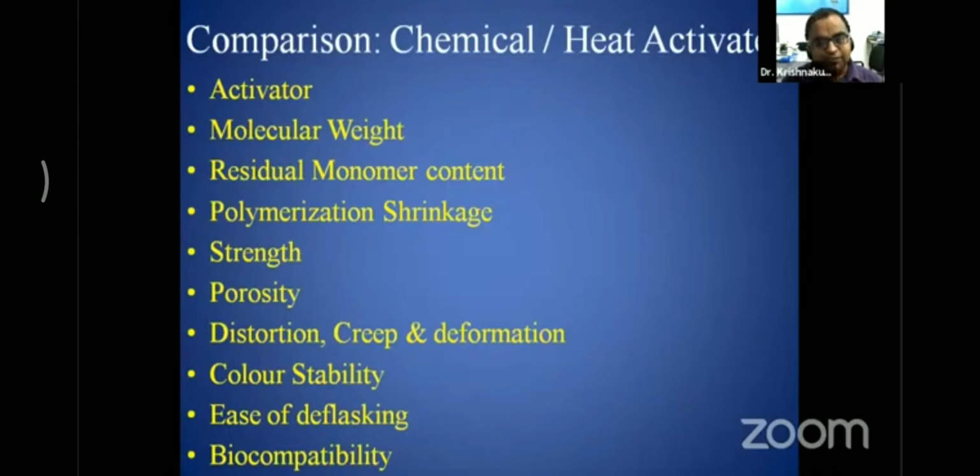May it be transverse strength, compressive strength, or impact strength, the strength of the heat activated resin is always superior as compared to chemical activated. Porosity is relatively less in the case of chemical activated, and it would be more in the case of heat activated. The distortion, creep and deformation would be more in the case of chemical activated as compared to heat activated. Color stability is inferior in the case of chemical activated as compared to heat activated.